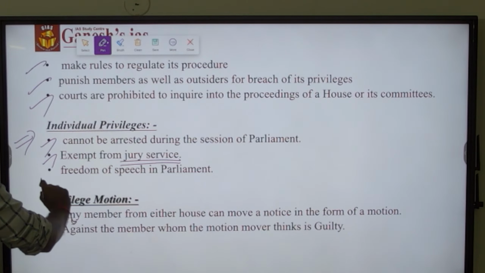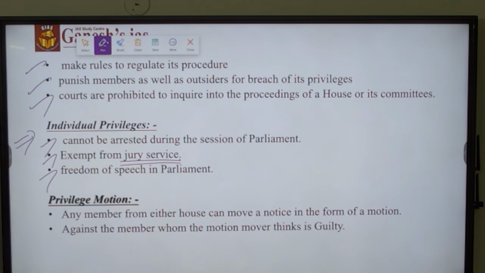Third is freedom of speech in the parliament. That is, a member of parliament will not get punished if he is talking anything in the parliament.